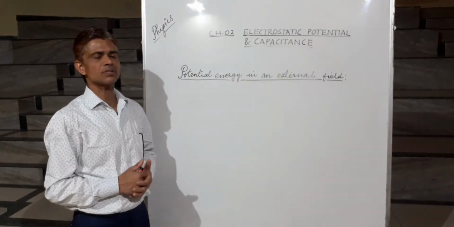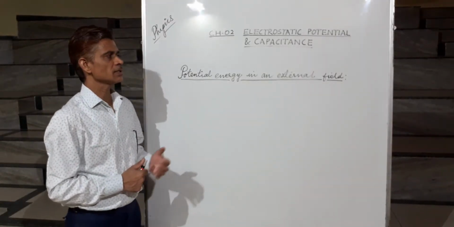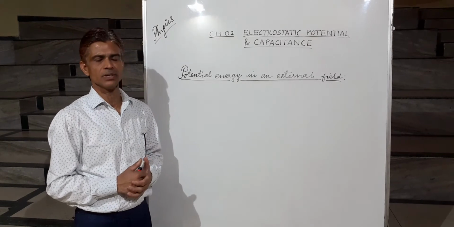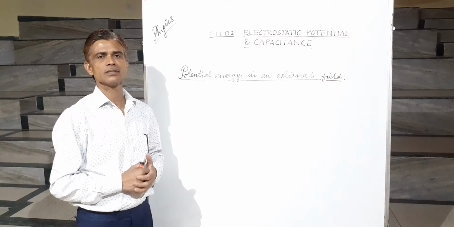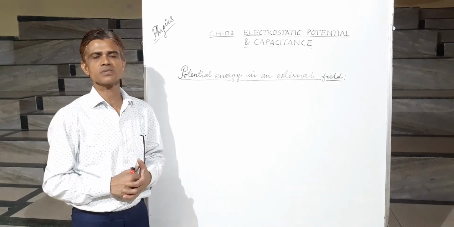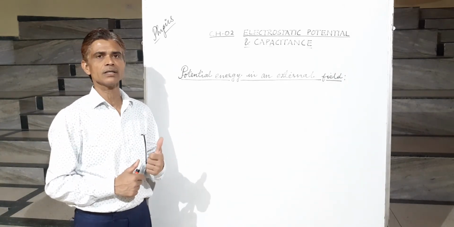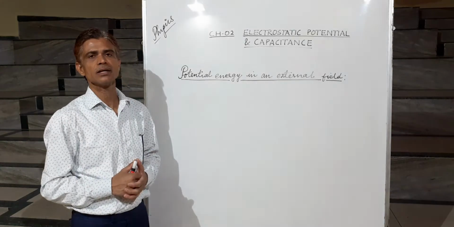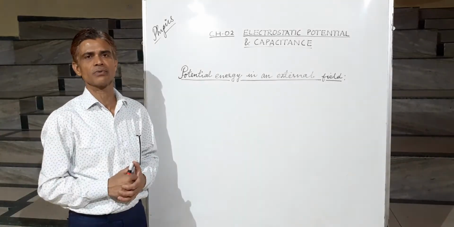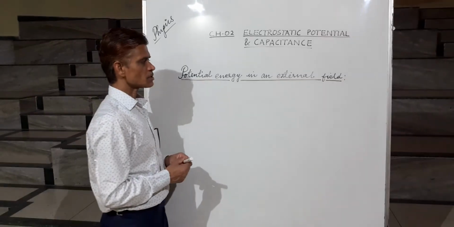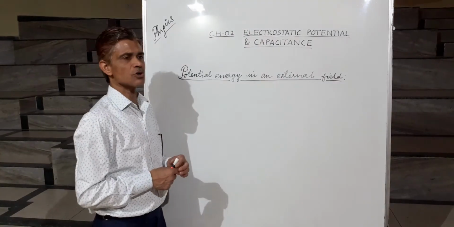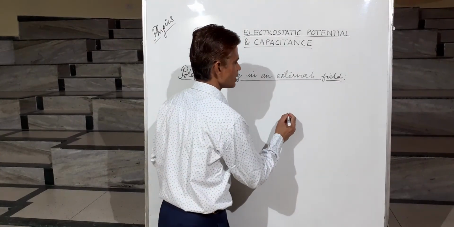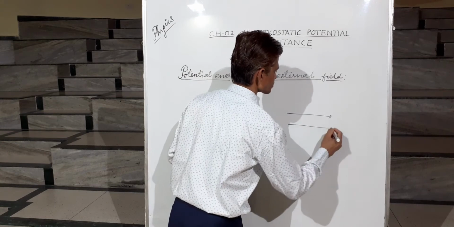Now we are going to discuss the potential energy in an external field, that is, the potential energy of a single charge, two charges or a system of charges when there is already an existing external electric field. Suppose that there is a source of charge kept at infinity, and that due to that source of charge there is an electric field in this region.